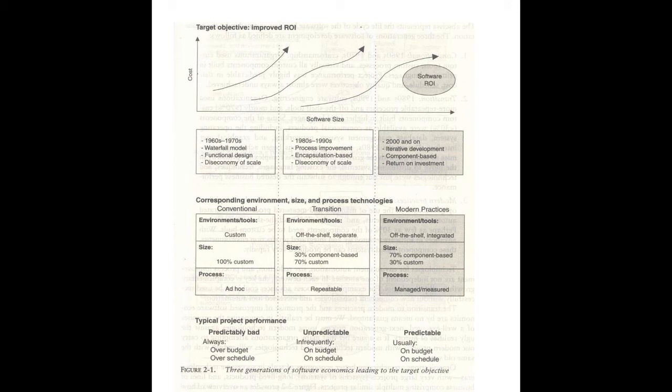But in the second generation, only 30% is component based and 70% is custom, meaning we use 30% ready-made code, and 70% you have to write on your own. And coming to here, 70% is component based and 30% is custom. By looking at those figures, you can understand earlier days, the medium, and the modern days clearly.